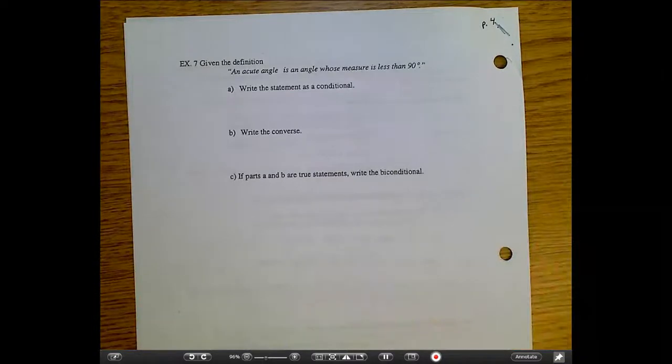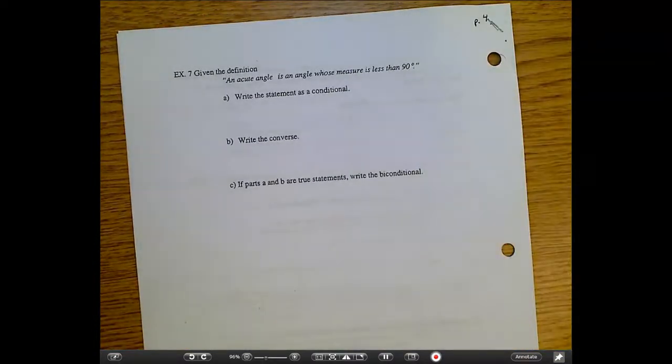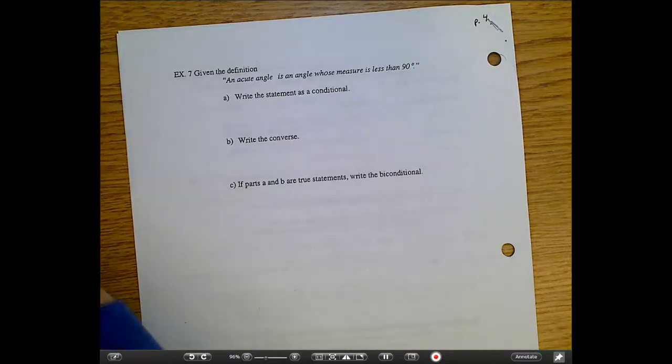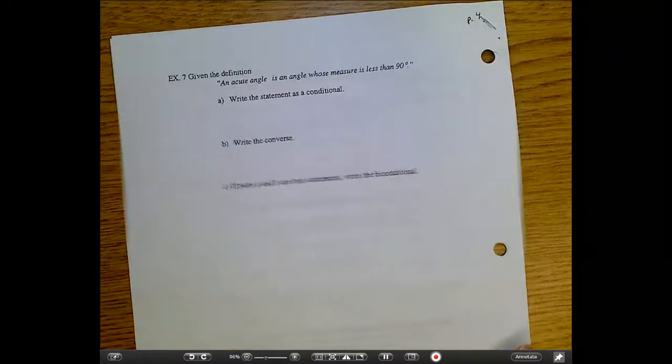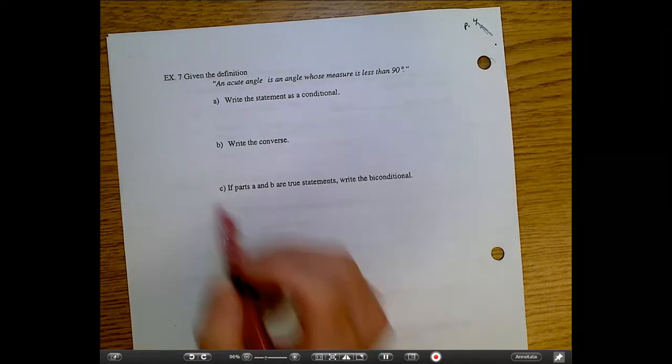All right, last page. So if I give you the sentence, an acute angle is an angle whose measure is less than 90 degrees. Let's take a moment and write it as a conditional. Again, I'd like you to pause the video and check your work when you have done all 3 parts. Okay, so I'm assuming you're back.